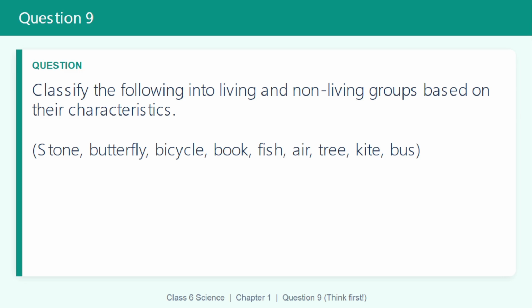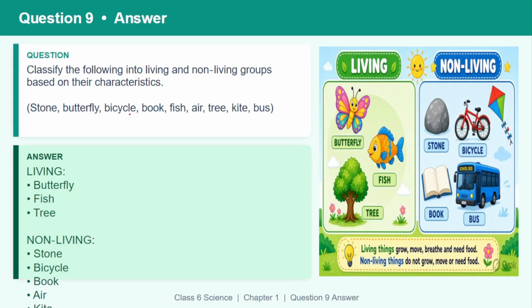Question number 9. Classify the following into living and non-living groups based on their characteristics. We all know that living things are butterfly, fish, and trees. These are living things. Non-living things are stone, bicycle, air, and kite.